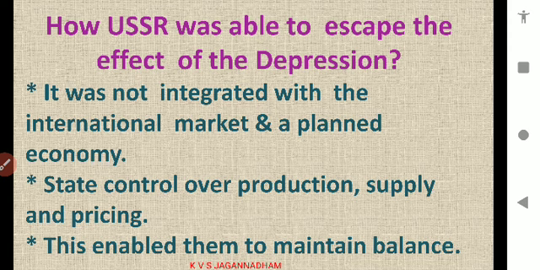5-year planning was followed by them. The state controlled the production, supply, and pricing. Generally, state means the government or the center. Here, the government used to control production, supply, and pricing. What is meant by production? Whatever we produce is production. Then what is supply? Supply means all the production is not supply. Supply is different from production. Production means whatever output came from the industries. Supply means that from that production, which is ready to sell.